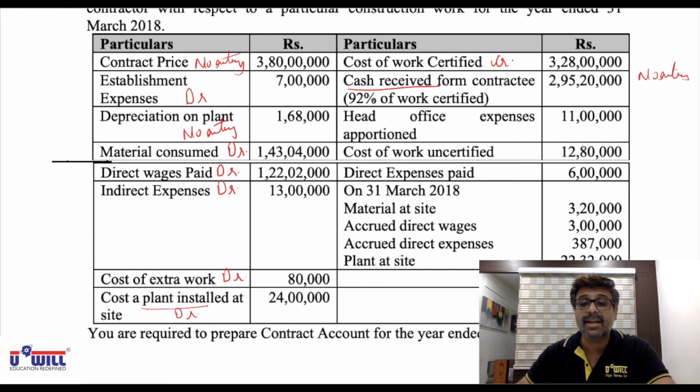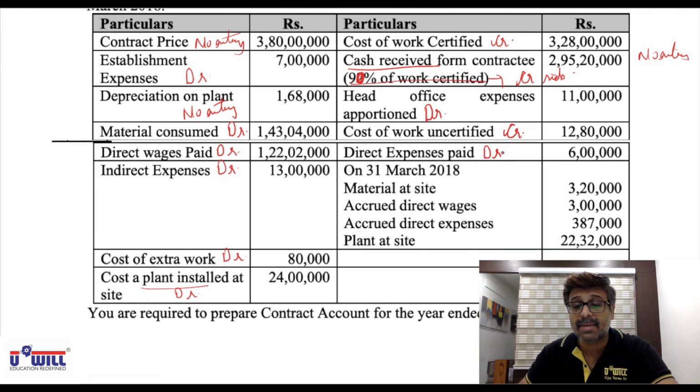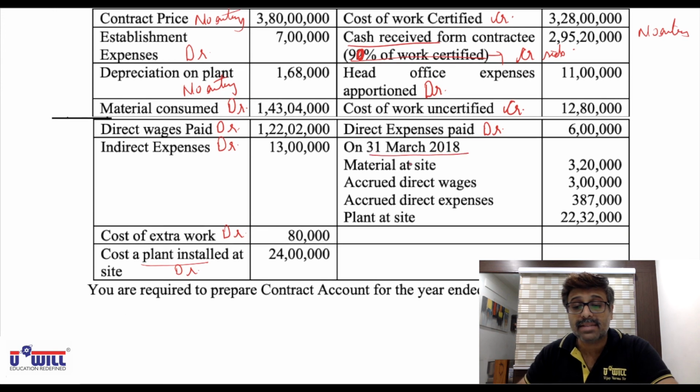But from this again, 90% of work certified, so you will find the work certified and that will be recorded on the credit side. Make one correction: instead of 92%, make it 90%. Normally it is 80%, 90% only. And you make the workings: 2 crore 95 lakh 20,000 into 100 divided by 90. Head office expenses, debit side. Cost of work uncertified, credit side. Direct expenses paid, debit side. And closing balances, materials at site, credit side.